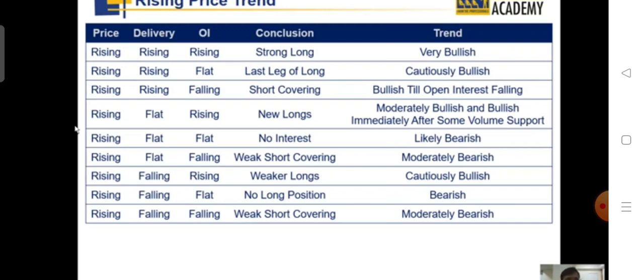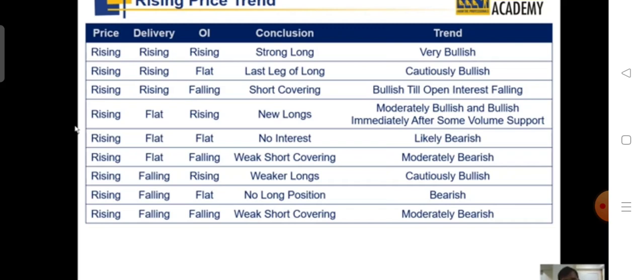So if price is going up, derivative position is going up and delivery position is also going up in the cash market, what does that mean? That means there are a lot of people who are extremely bullish on the stock. That's why the price is going up and the open interest is also going up. So it's a case of strong long. What is the trend you should expect? You should expect a bullish trend in the stock.